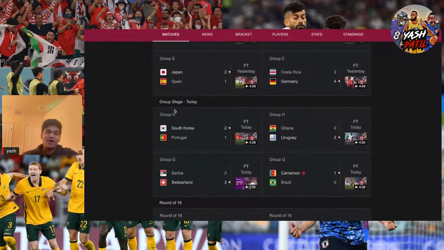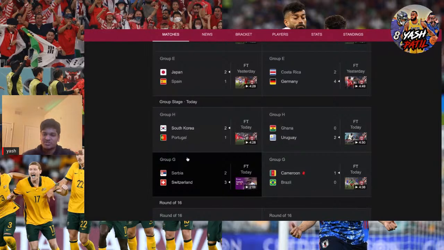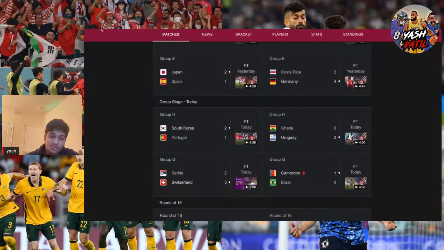Okay. But then we have this, the one I just got done watching. At first I was watching Cameroon versus Brazil. Nothing was really happening in that game. And I turn over and I see Switzerland versus Serbia, and I joined too late because it was 3-2. I checked the score and I'm like, whoa, this game is going crazy. And then nothing happened after I tuned in, unfortunately. So I missed out on a lot of action today.